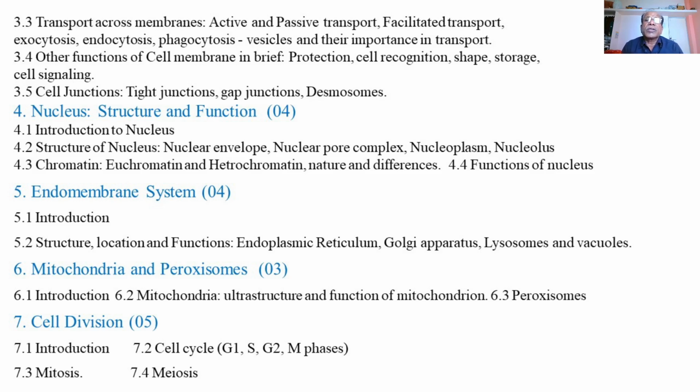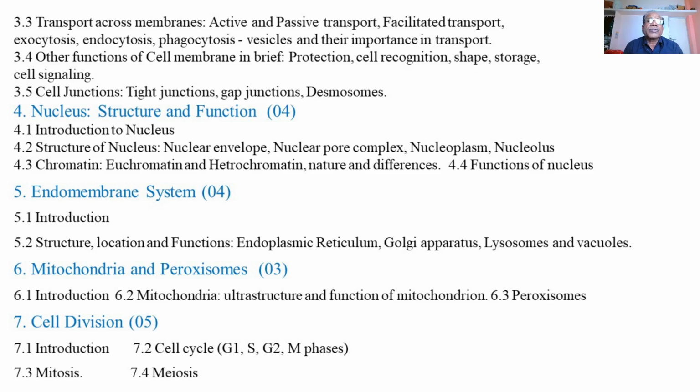Then phagocytic vesicles and their importance in the transport. So phagocytic vesicles also have great importance and a role in the transport of the different components of the cells to the outside or to the inside.